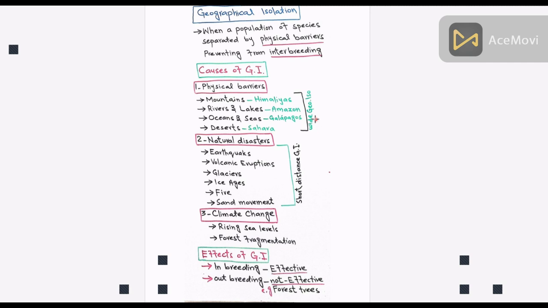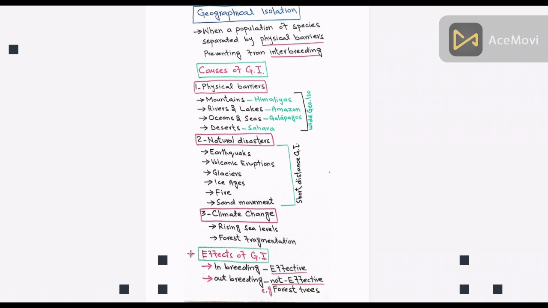These two species have very large geographical isolation because oceanic islands are present several thousand miles out in the oceans. Short distance geographical isolation may be due to catastrophic changes such as fire, sand movement, earthquakes, volcanic eruptions, or by the process of huge landsliding.